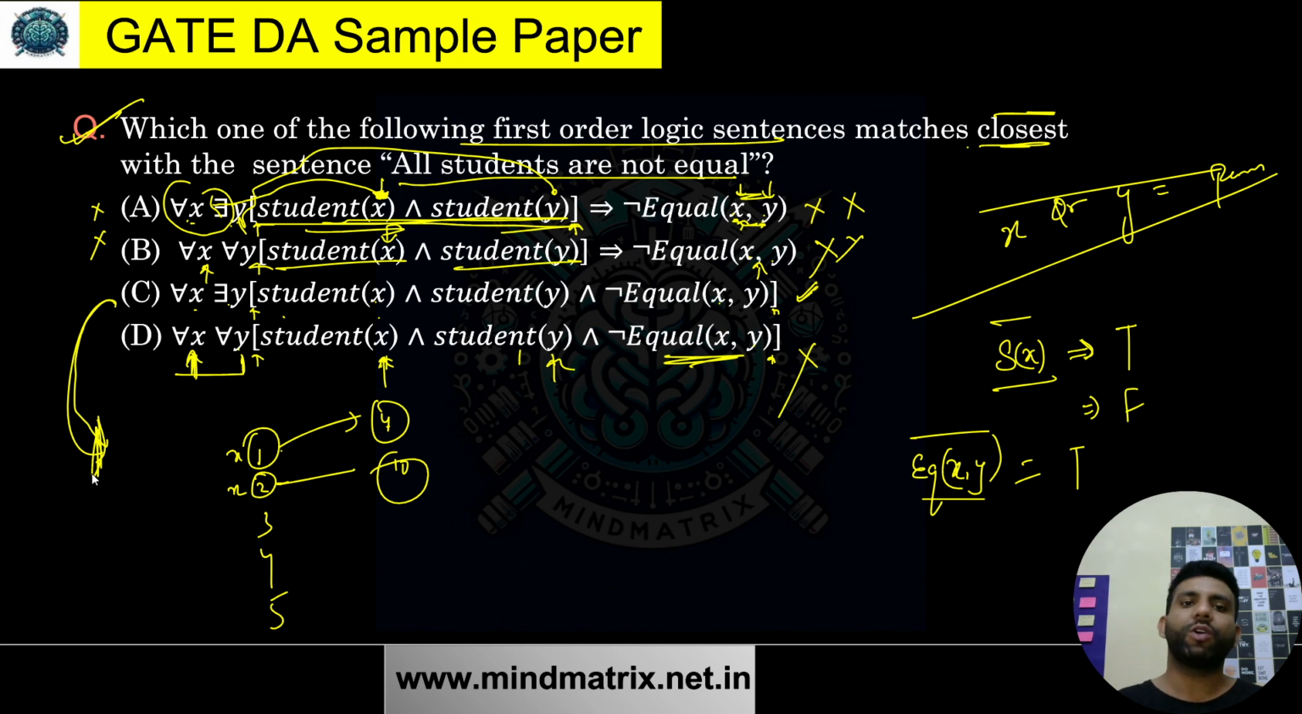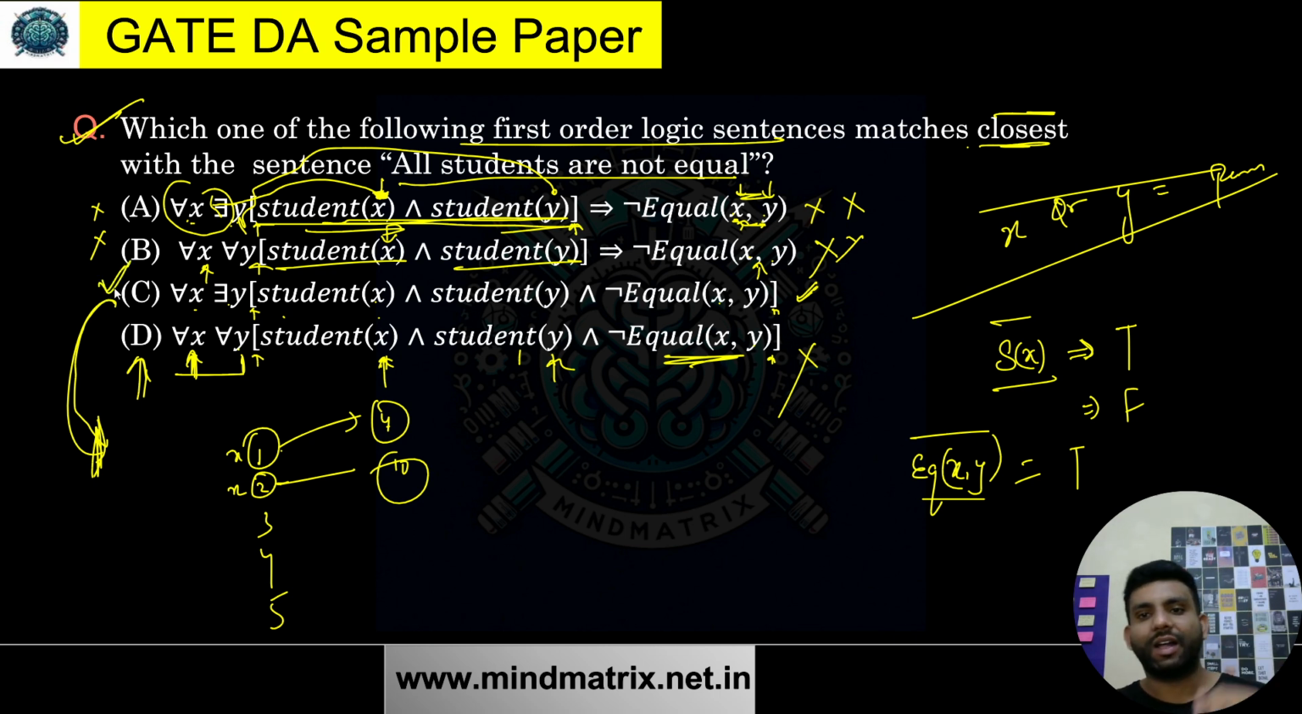So this is somewhat better than all of these options, because D was telling everyone is different from everyone, and A, B were not even in the scope, just because of this bracket stuff. So C is a better answer.